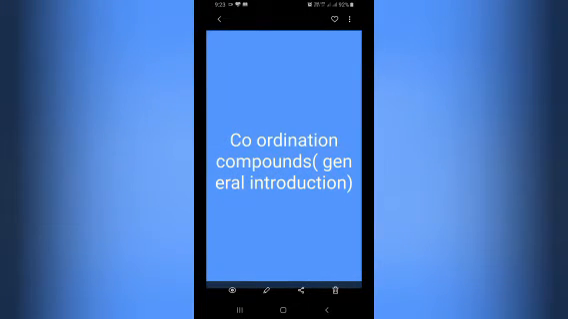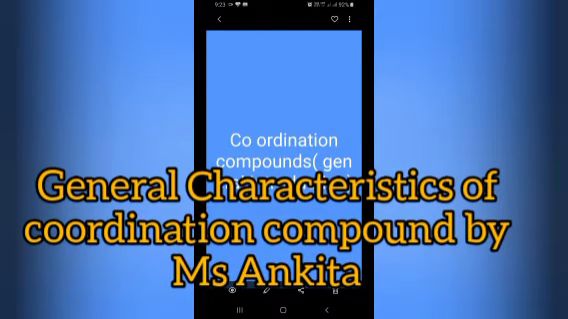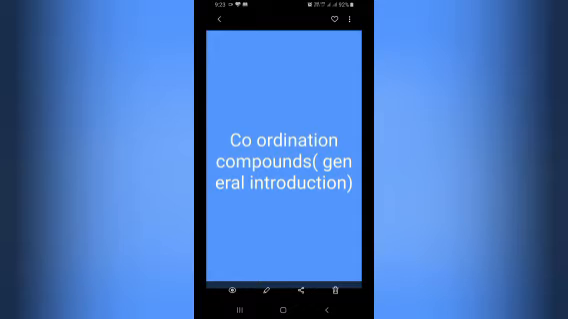Now I am here with my next topic, coordination compounds and their general introduction. Let me give you the definition of coordination compounds: a molecular compound resulting from the combination of two or more stable molecular compounds, which retains its identity in the solid state as well as in solution, and whose properties are totally different from the constituents present.